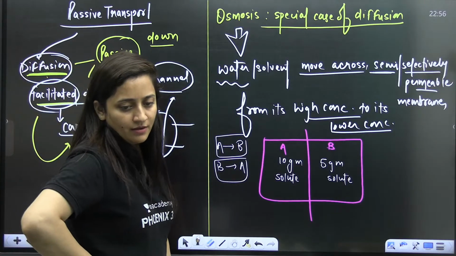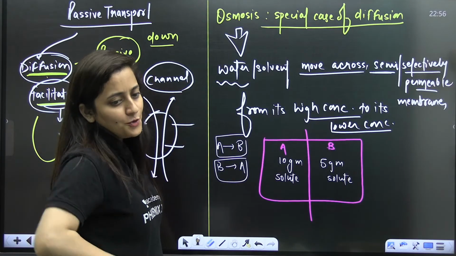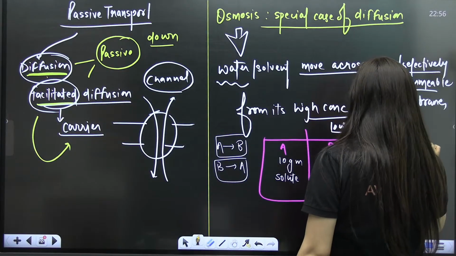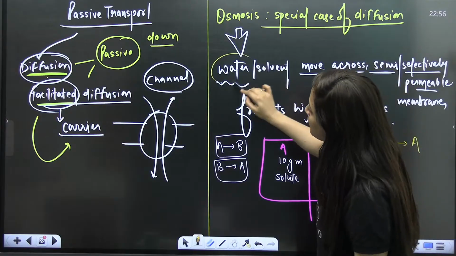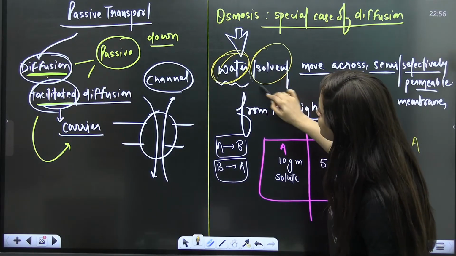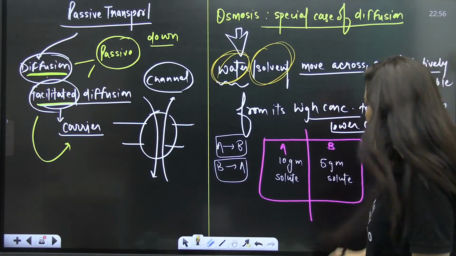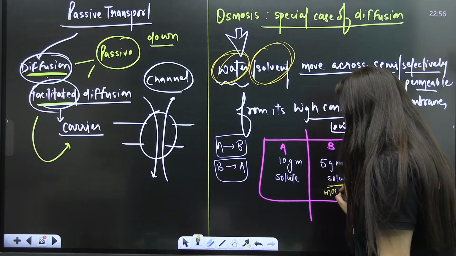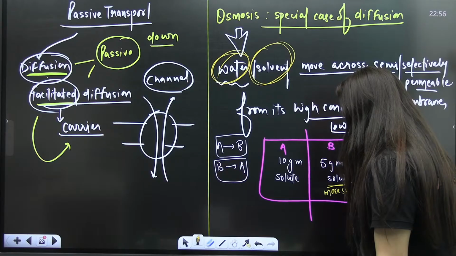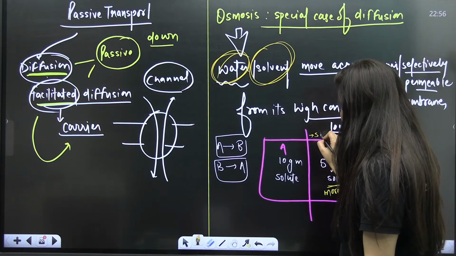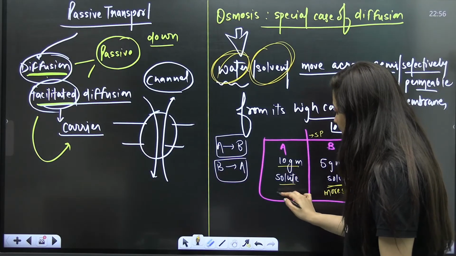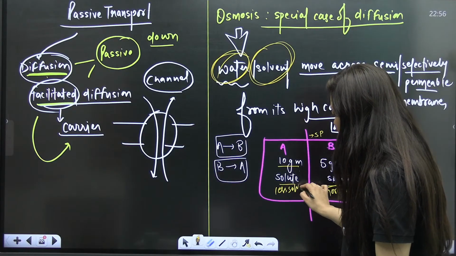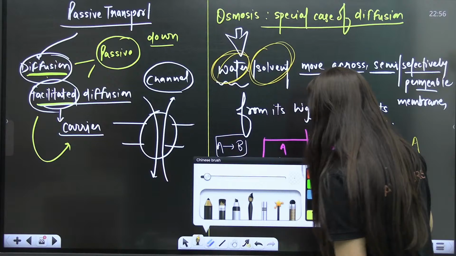Wow, A to B. Are you kidding me, guys? The water movement will be from B to A. In osmosis, it is the water, or solvent, that is crossing. We are not talking about the solute. Here, less solute means more solvent, and in between these two you have the semi-permeable membrane. 10 gram solute means in comparison to B, it has less solvent. So movement of water needs to be there.